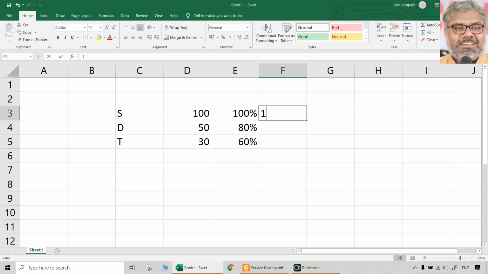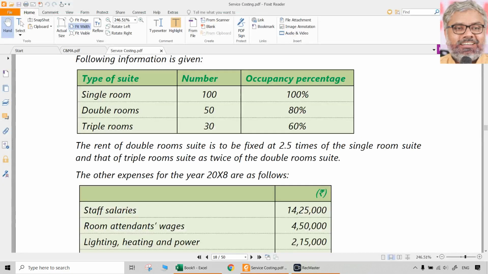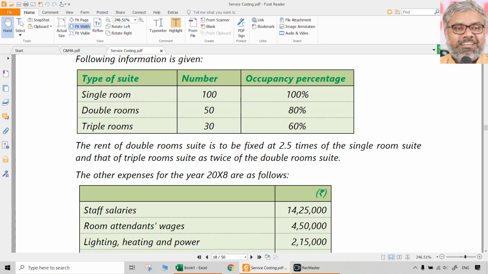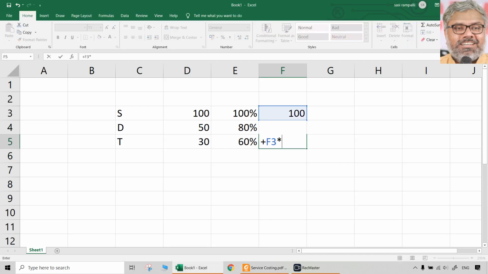If you take single rooms as a basis, that means equivalent number of single rooms is 100, and equivalent number of double rooms will be what? 2.5 times that of single room, into 2.5, let us say. Equivalent number of triple rooms is what? Twice as that of double room. That means when we want to express it as a single room, everything uniformly, it will be 5 times of single room. So into 5.